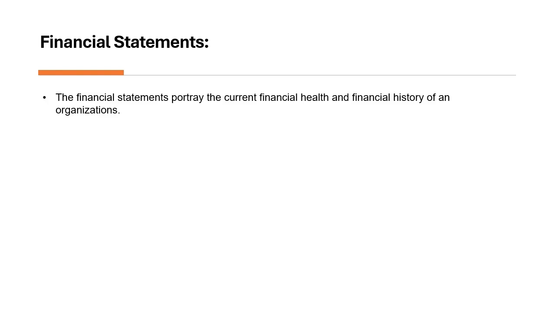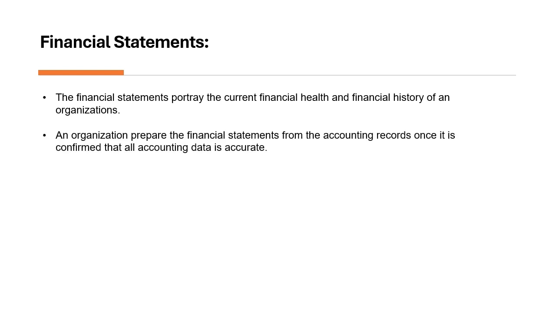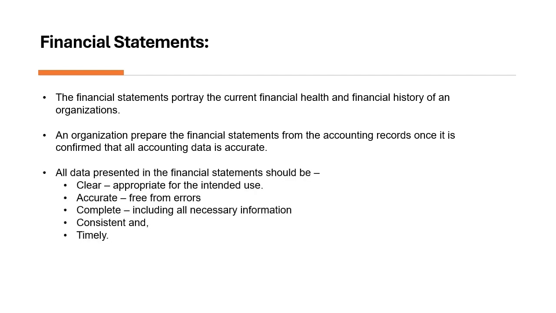Financial statements. Financial statements portray the current financial health and financial history of an organization. An organization prepares the financial statement from the accounting records once it is confirmed that all the accounting data is accurate. All data presented in the financial statement should be clear, appropriate for the intended use, accurate, such as free from errors, complete, including all necessary information, consistent, and timely.